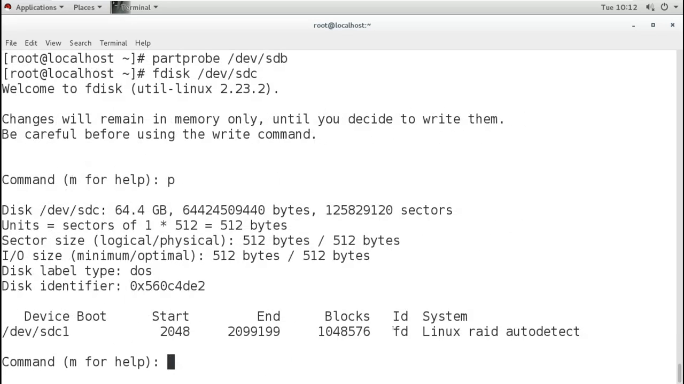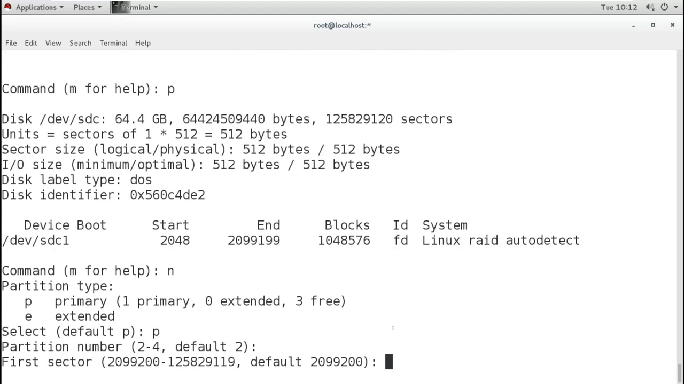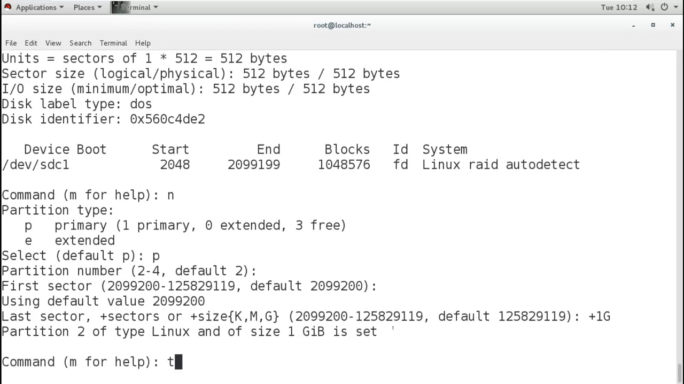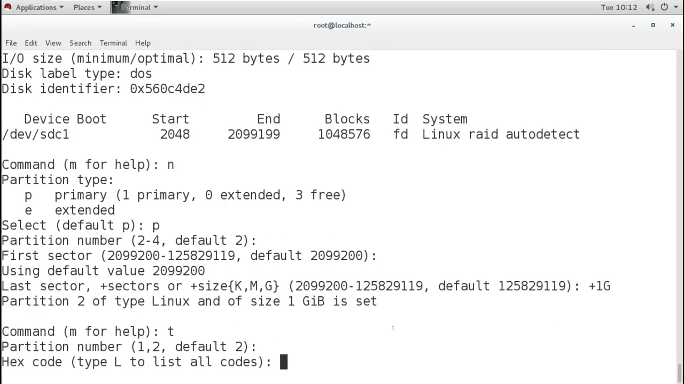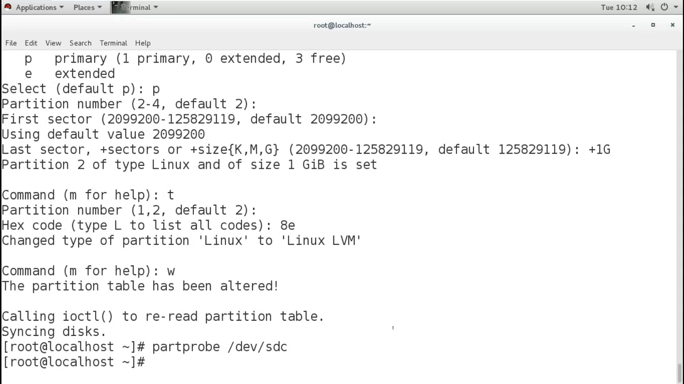Same. So I will go on to create one more partition from here of 1 GB, and the type will be 8E. So quickly I will create those partitions and I will update with partprobe. So I have now two partitions, SDB2, SDC2.